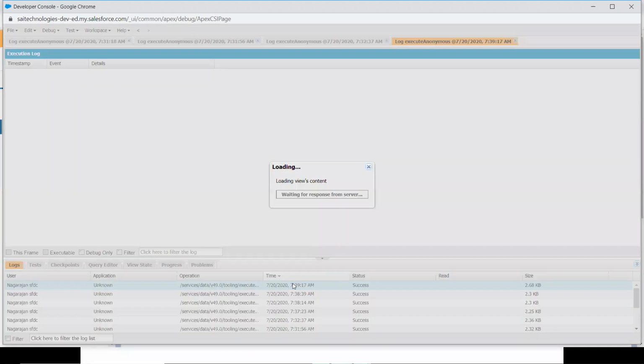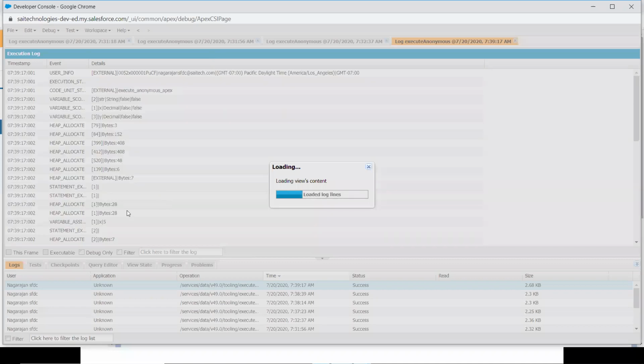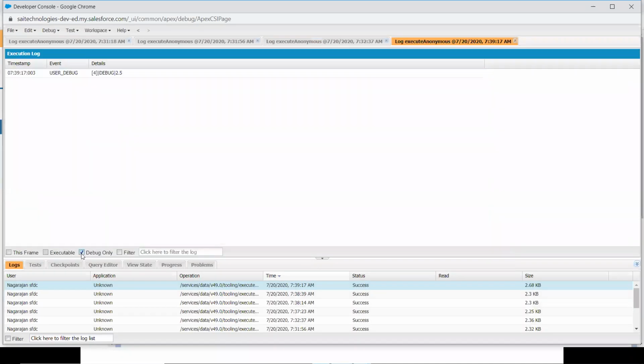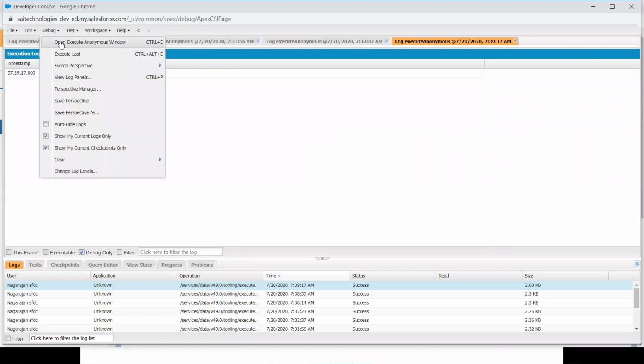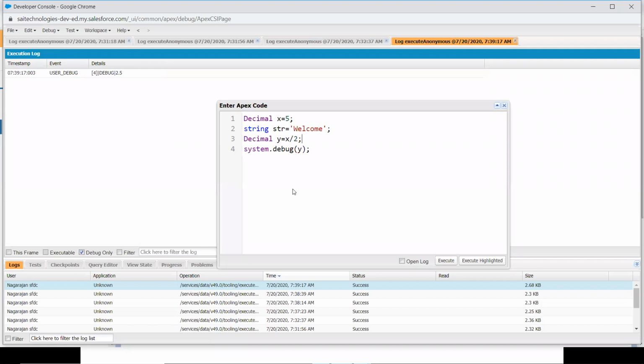It's executed. Now we got 2.5. Clear with that? If you want decimal values, you have to make use of decimal variables. If you want only the integer part, you can go with integer. That's okay. Let's stop the anonymous window here and jump into how to create a simple class.